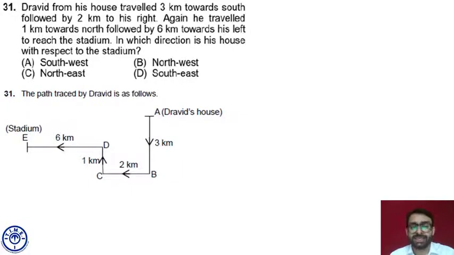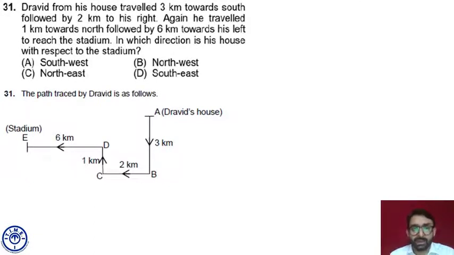Now at C, he is facing which direction? West. Again, he traveled 1 kilometer north. It is not mentioned which turn he took, so we can understand if he is facing west and going towards north, he must have taken a right turn and traveled 1 kilometer. That means from C, he has reached point D right now and is facing north. At D, he is facing north and C to D is 1 kilometer.